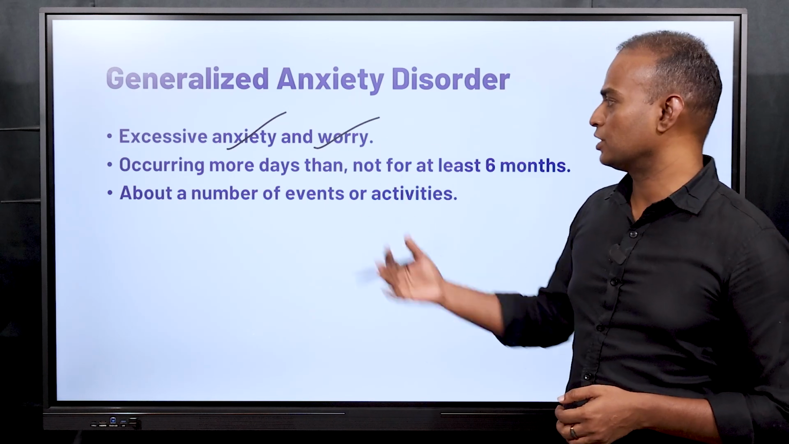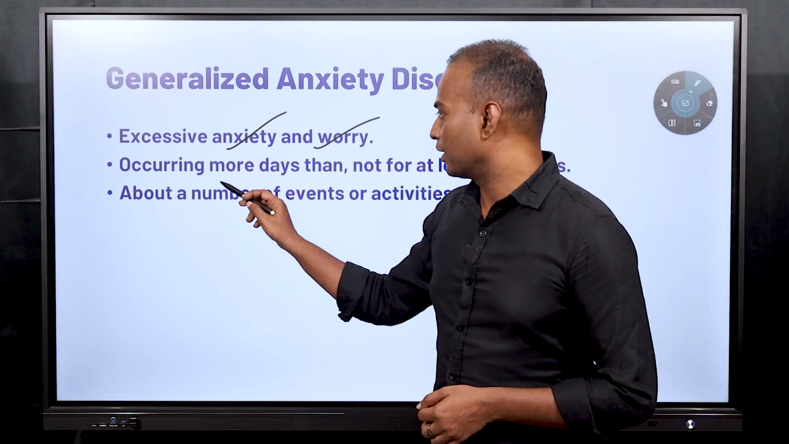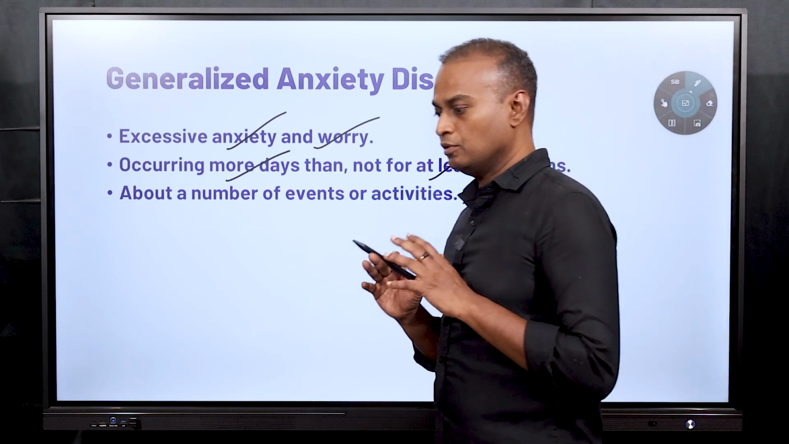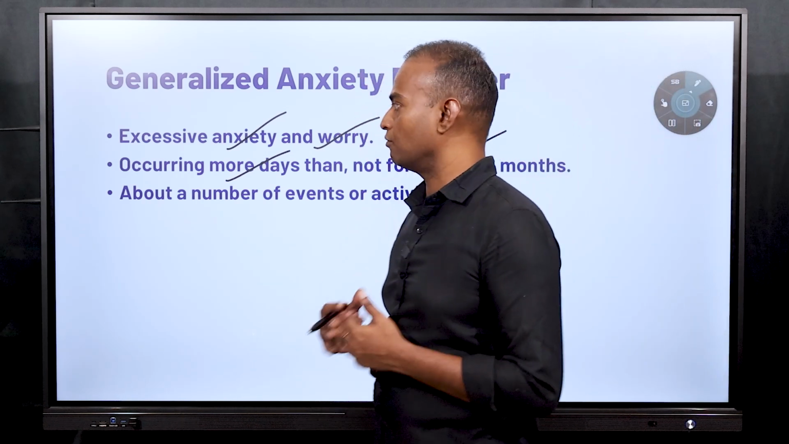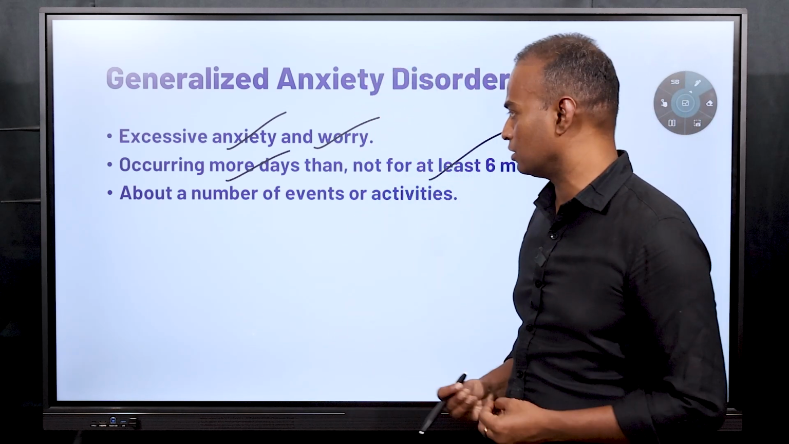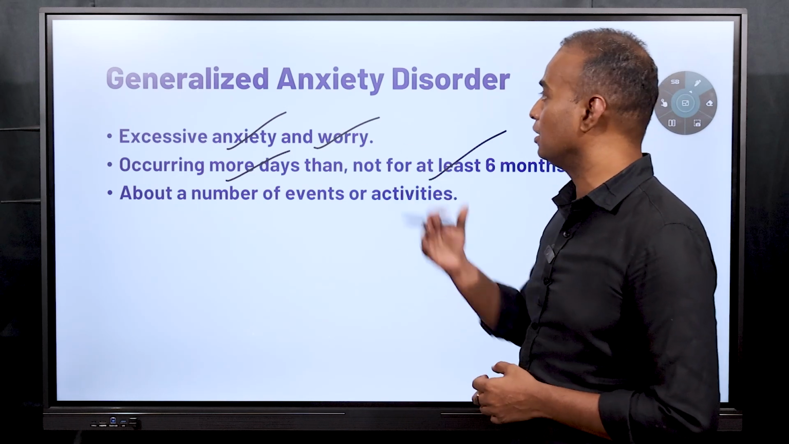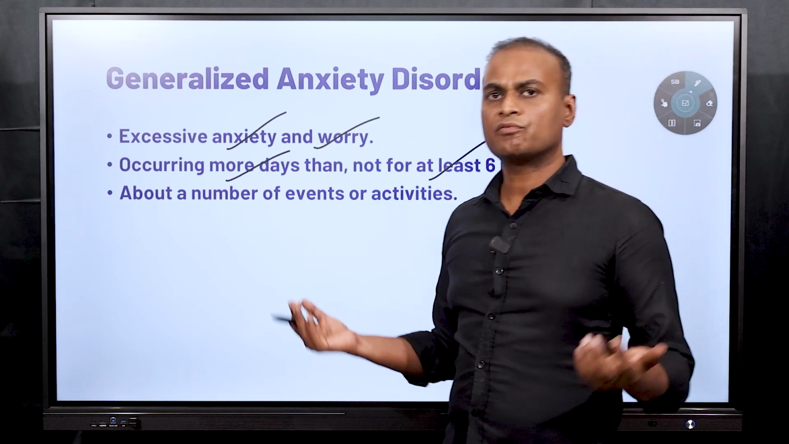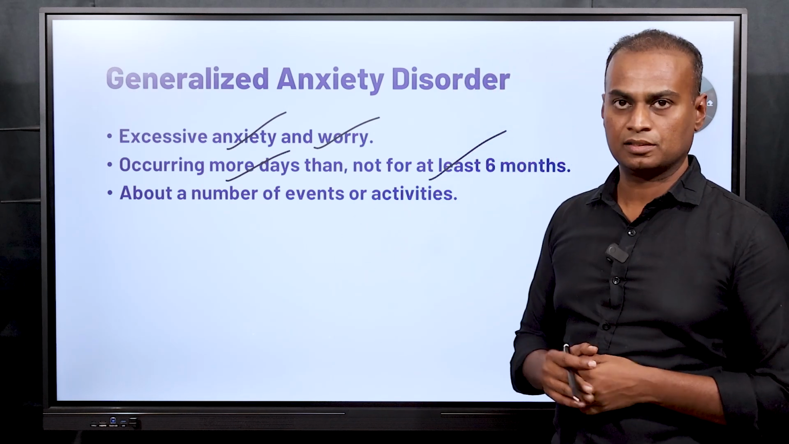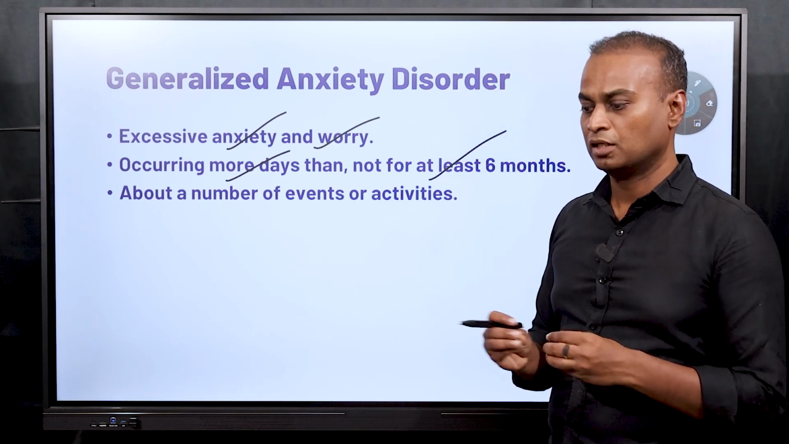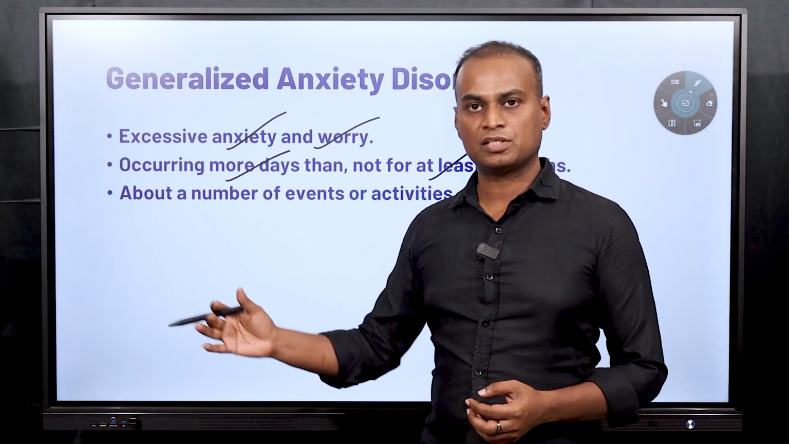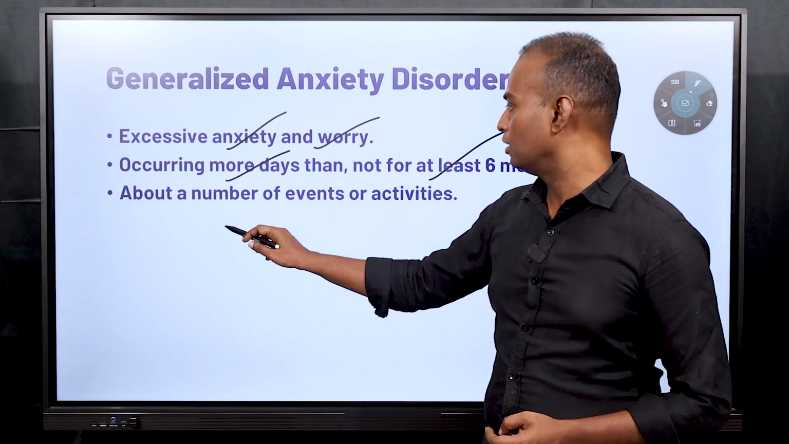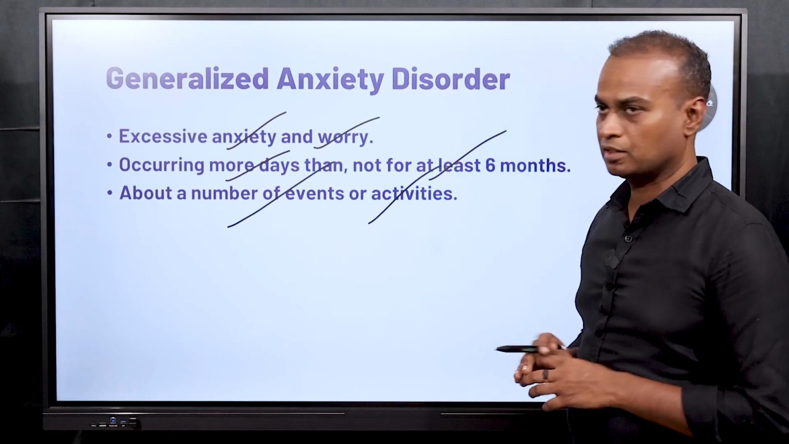So this includes generalized anxiety disorder recurring more days than not, for at least 6 months. So if a person is anxious or afraid generally for small things for more than 6 months, then it is considered as generalized anxiety disorder. It can be about a number of events or a number of activities. It is not for a single specific situation or a single specific person. It is for a number of events and a number of activities.